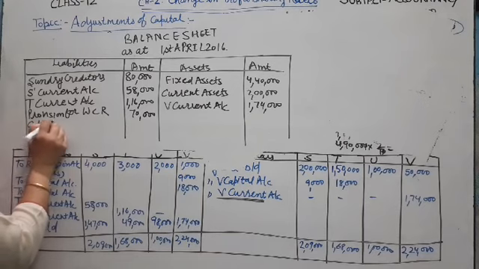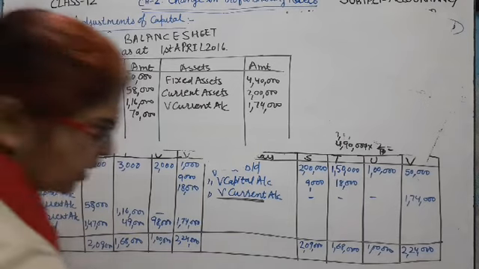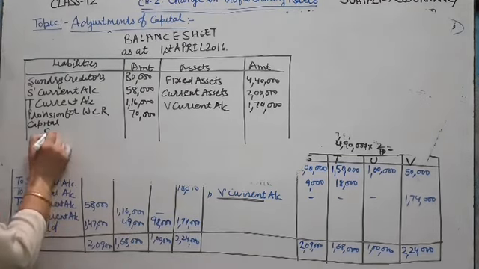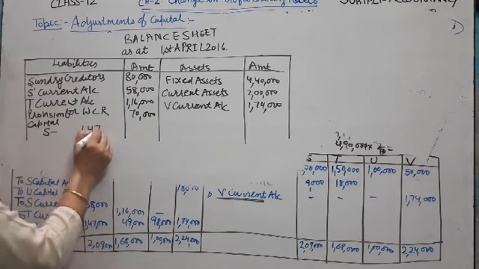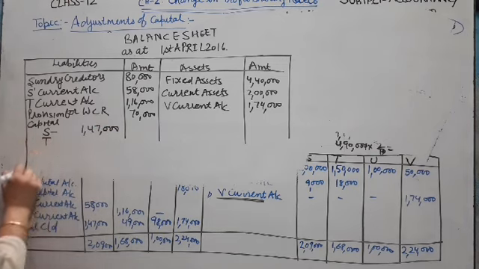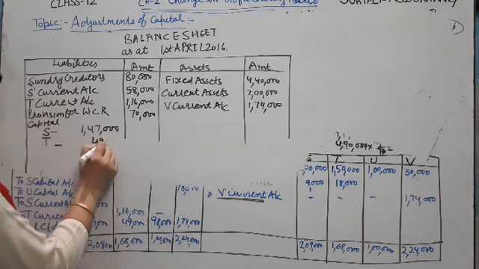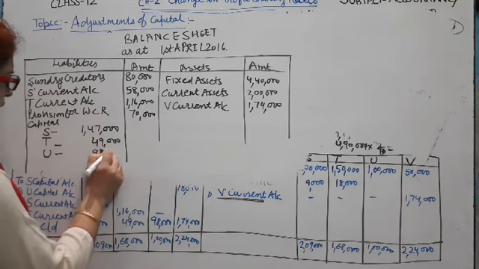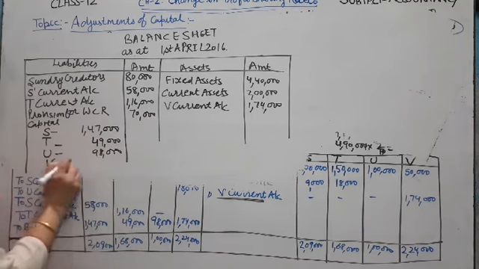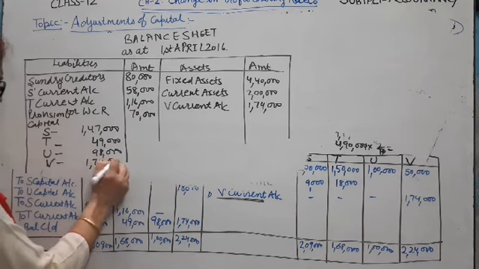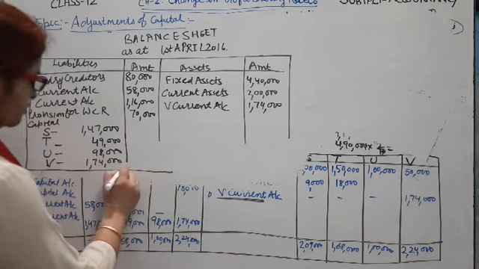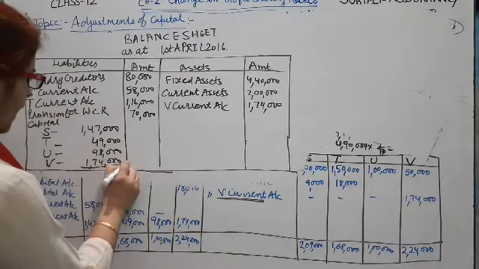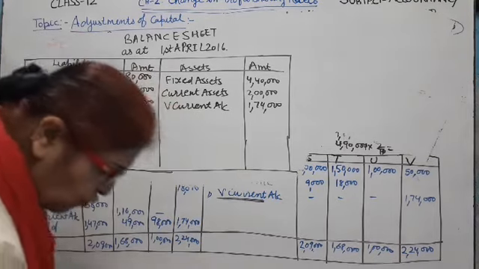Now capital S T U V. S balance is 1,47,000. T capital balance is 49,000 and U capital account balance is 98,000 and V capital account balance is 1,74,000. Then total capital of the partners is 4 lakh.